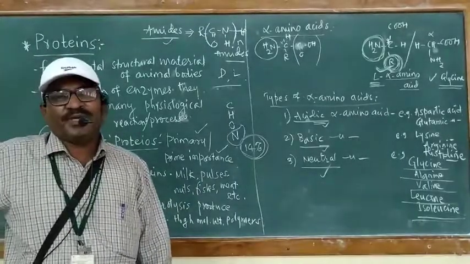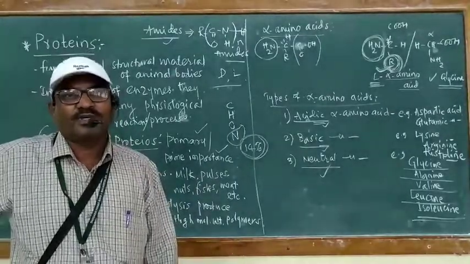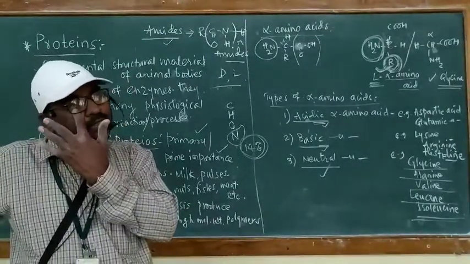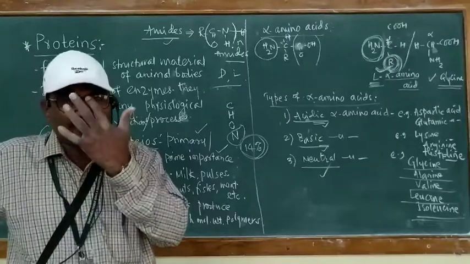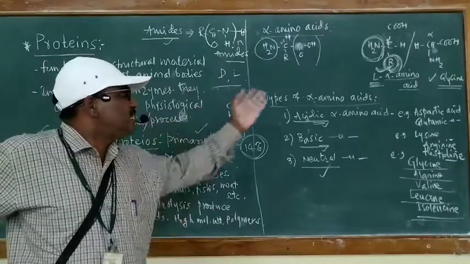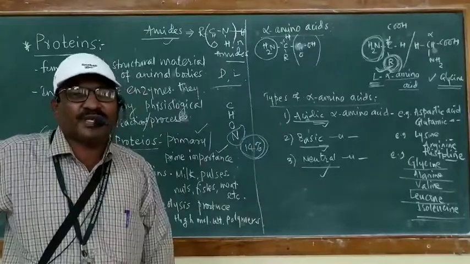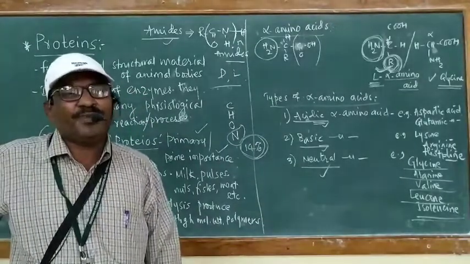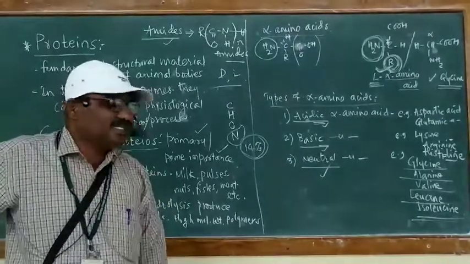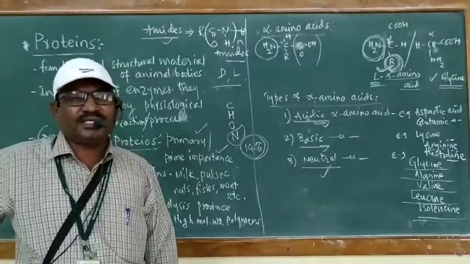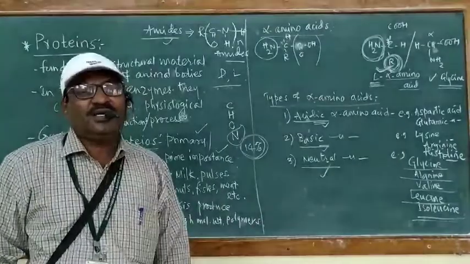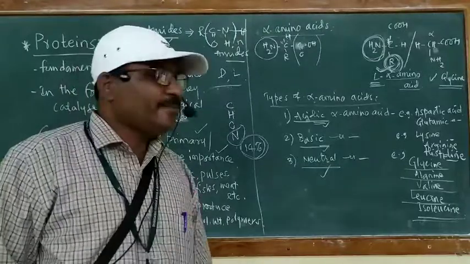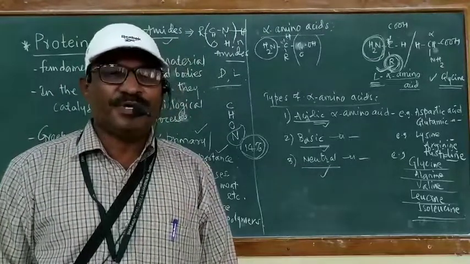These alpha amino acids are of different types, and these alpha amino acids are of 3 types. One is acidic, another is basic, third is neutral. I have given a brief idea about acidic, basic and neutral. We will revise it in the next lecture. Today we will stop at the types or classification of alpha amino acids.